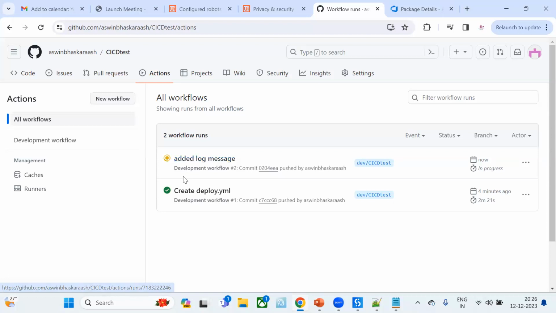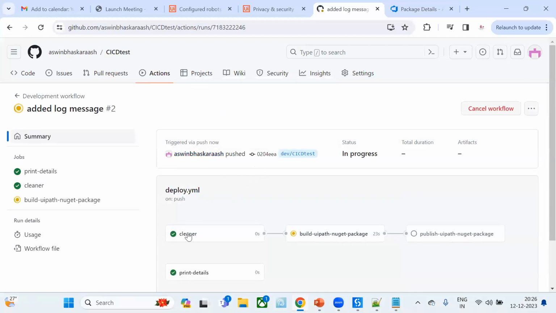Now, as I discussed earlier, you can see the name also, which we have provided on top of the YAML file. Whatever you provide there, it will show. Okay, so I'm just opening this one. And if you see, the cleaner has already completed and print details also completed. Now it is trying to build the UiPath NuGet package. Let's wait for it to run.